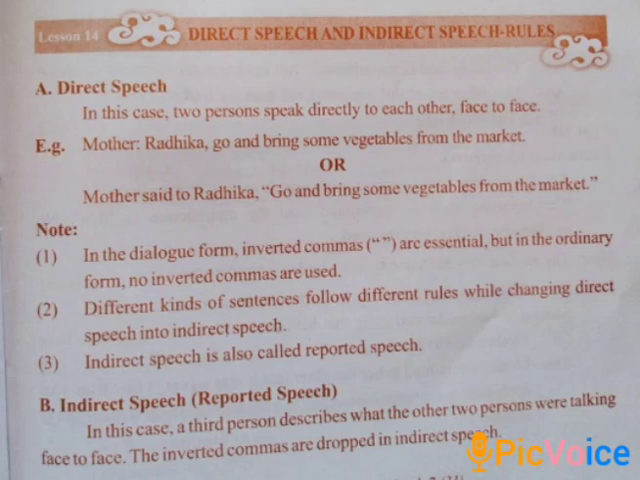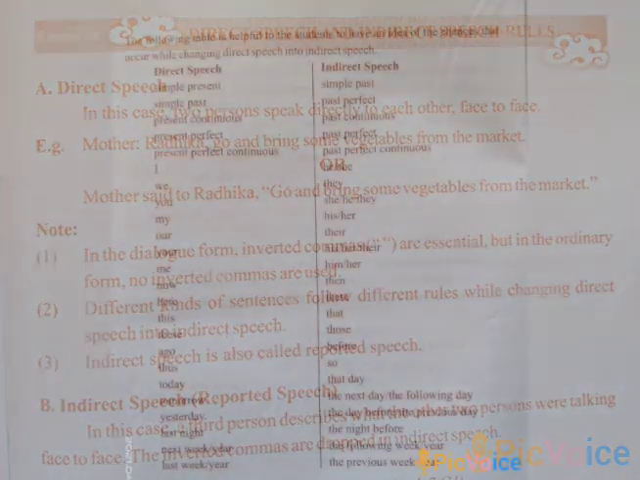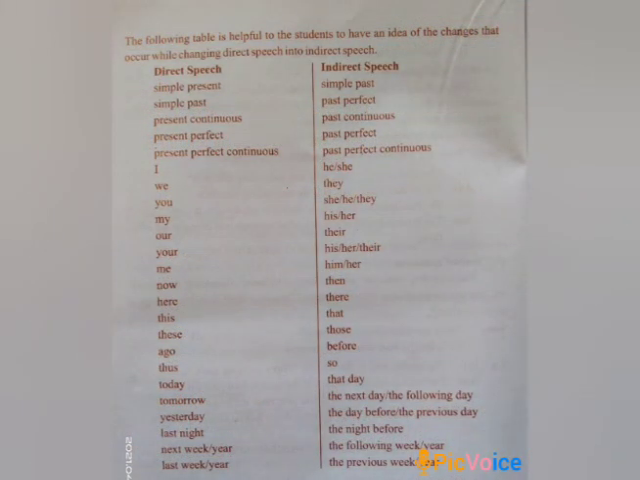Indirect speech or reported speech. In this case, a third person describes what the other two persons were talking face to face. The inverted commas are dropped in indirect speech. The following table is helpful to the students to have an idea of the changes that occur while changing direct speech into indirect speech. Simple present in the direct speech will change to simple past tense.